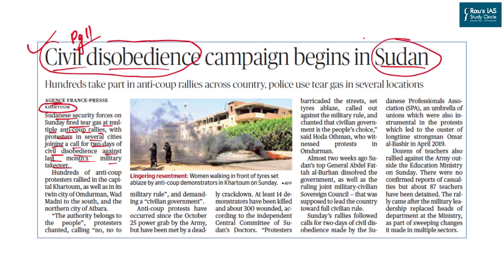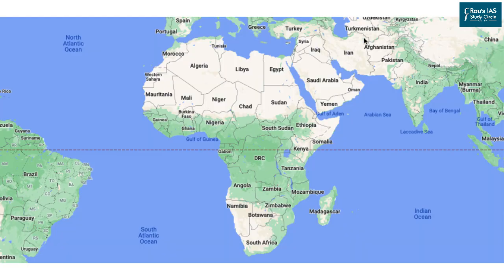So let us look at the map to understand more. Well, both these places are situated in Africa. This is your Sudan. It is situated in the northeast part of the African continent and it has a connection with the Red Sea. On the other hand, South Sudan is situated in the central east part of Africa and it is a landlocked country.